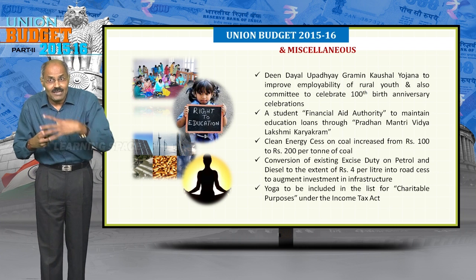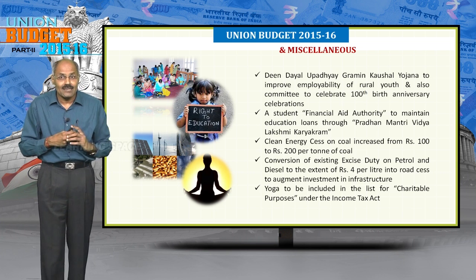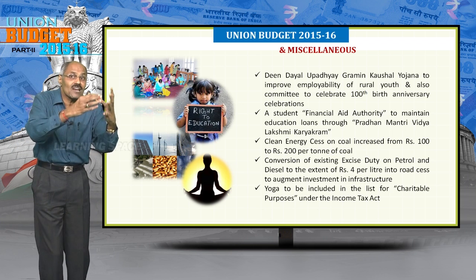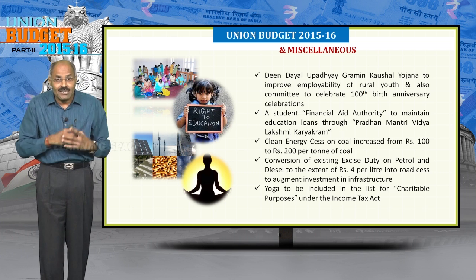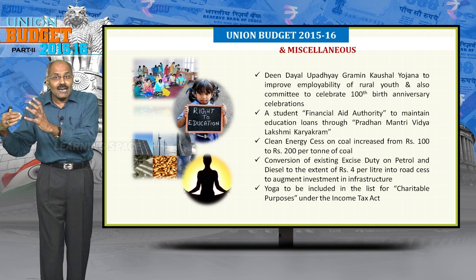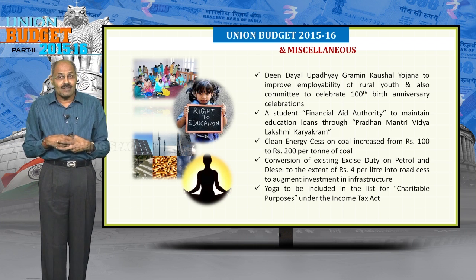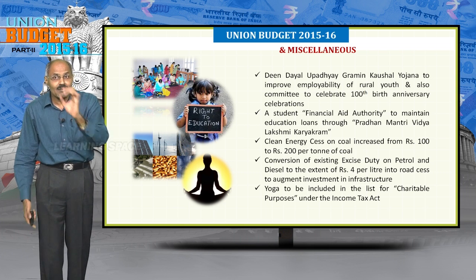One more important aspect is existing excise duty on petrol and diesel up to rupees 4 per litre will go to road cess so as to finance infrastructure sector. Rupees 4 per litre of petrol or diesel will go to Central Road Fund so as to finance the infrastructure sector, and yoga will be brought under charitable purposes for Income Tax Act.